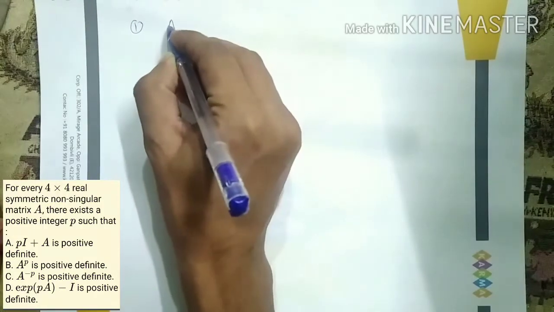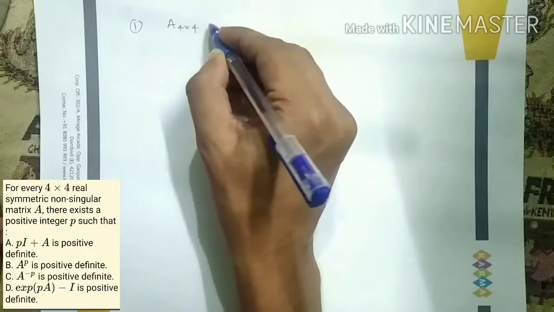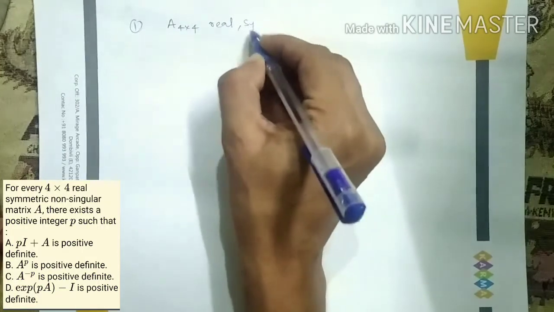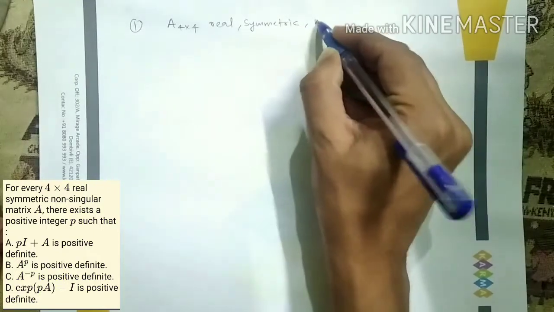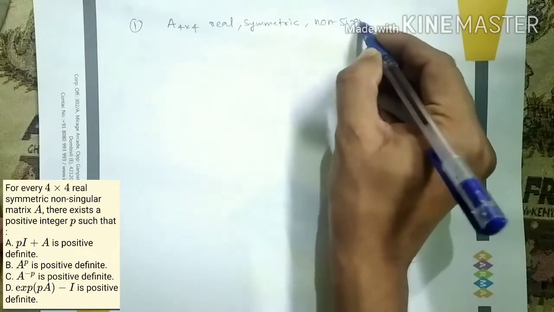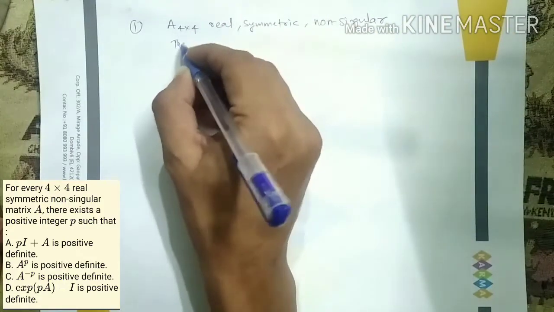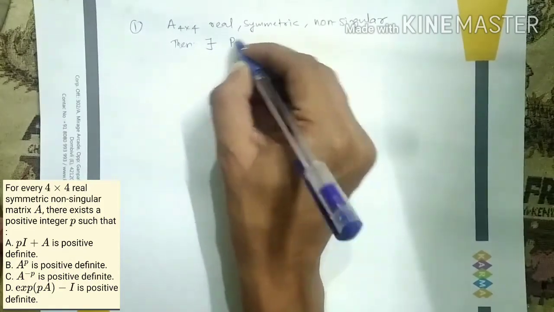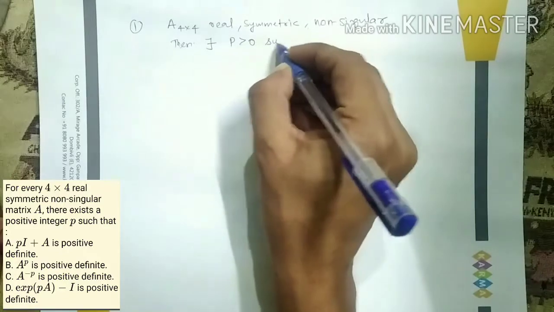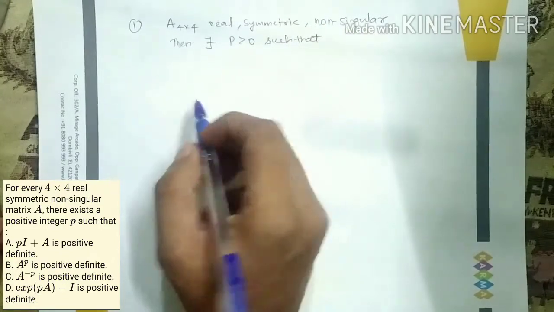Given a matrix A whose order is 4 cross 4, which is real, symmetric, and also non-singular, then there exists a positive integer p such that... they have given four options.